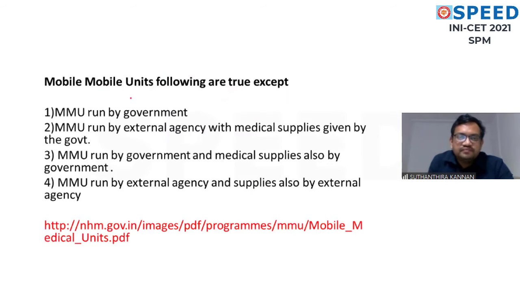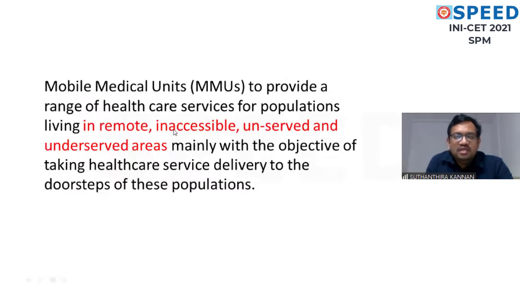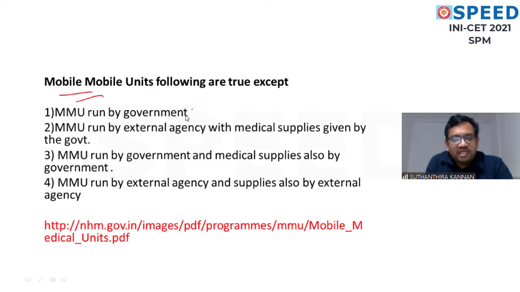Next question. Mobile medical unit: the following are true except. Mobile medical unit is run by the government, one option. Mobile medical unit is run by an external agency with medical supplies given by the government. Mobile medical unit run by government, medical supplies also by government. Mobile medical unit run by an external agency and supply also by the external agency. What is the except? So we will see what this mobile medical unit is. Mobile medical unit, according to this, is also taken from the National Health Mission guidelines. I have given the reference here.